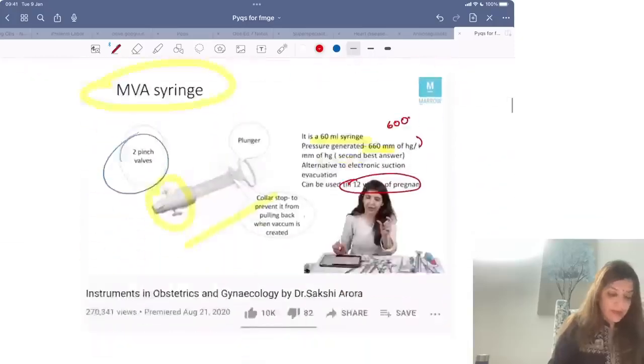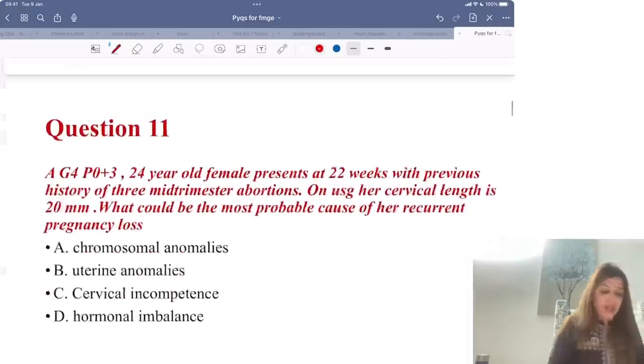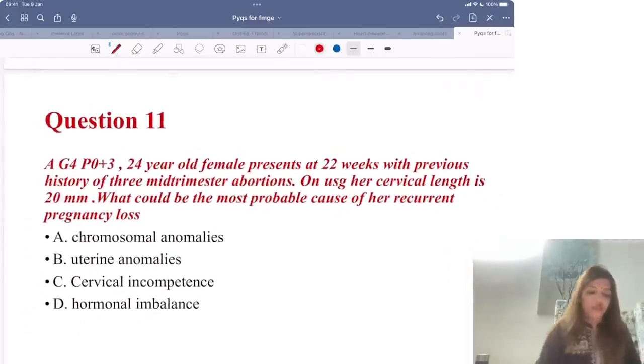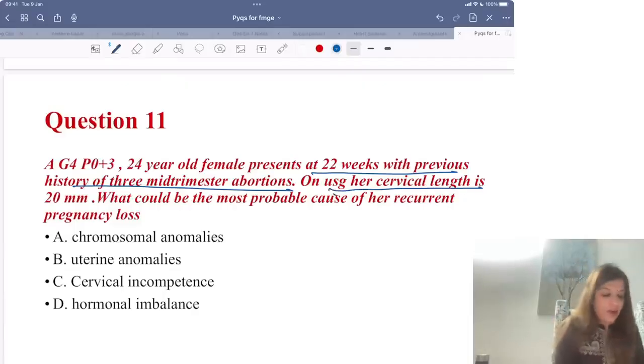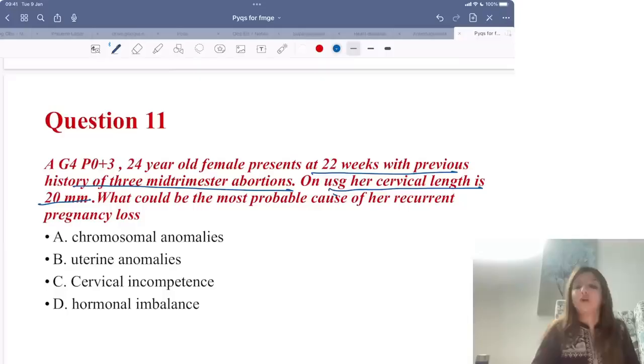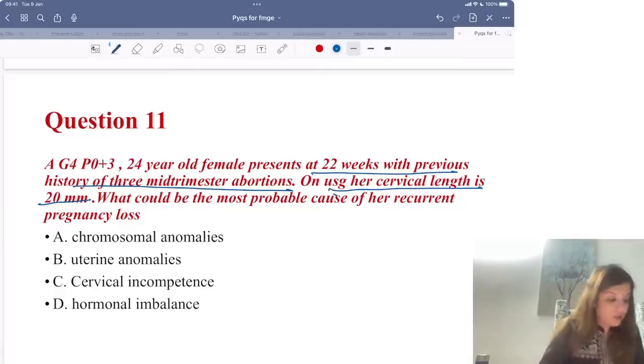Okay, now coming to next question. A G4 woman who's 24-year-old presents at 22 weeks with previous history of 3 mid-trimester abortions. On ultrasound, her cervical length is 20 millimeters. What could be the most probable cause of her recurrent pregnancy loss?